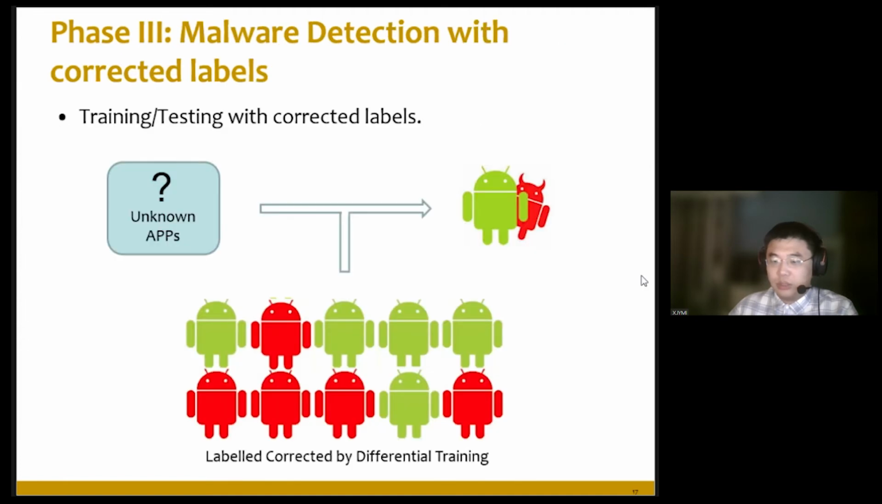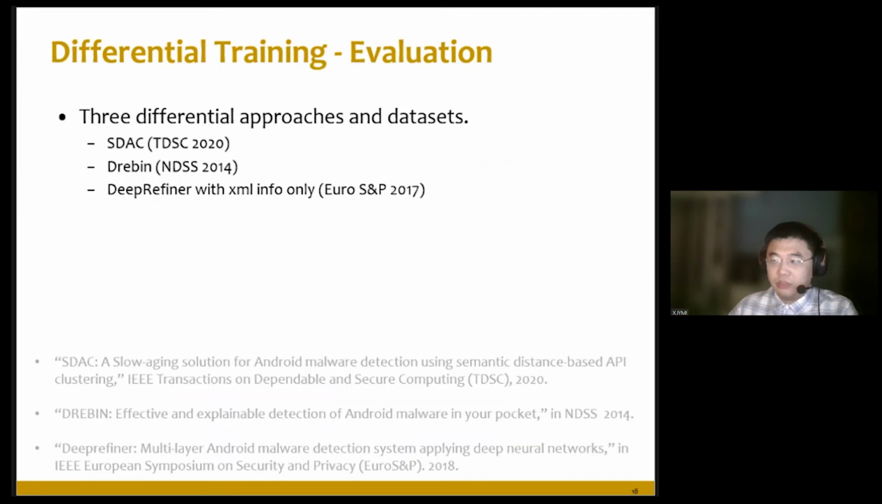After all the iterations in phase 2, we believe that the noises are reduced as much as possible, and then we apply the given Android Malware Detection approach on the processed labels to see its performance. And here is the evaluation part of differential training.